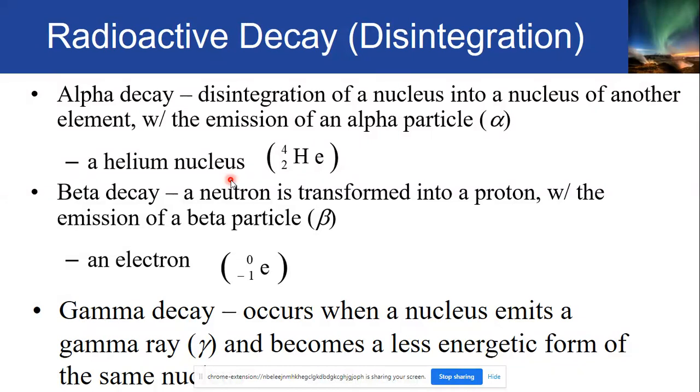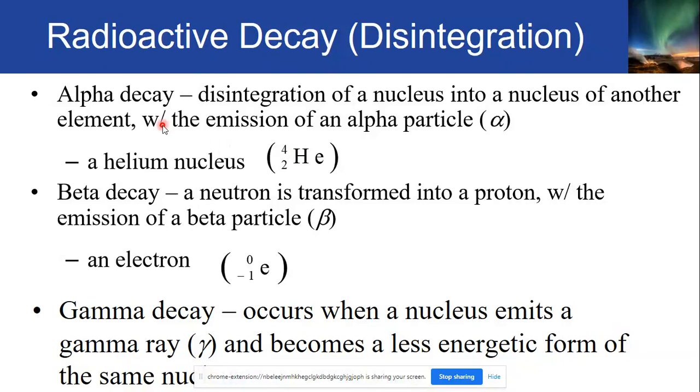An energetic nucleus is being emitted in an alpha decay. So this alpha particle is basically the helium nucleus. If you look at the chemical designation of a helium nucleus, it has a mass number of 4 while the atomic number is 2. So basically, the helium nucleus has 2 protons and also 2 neutrons.